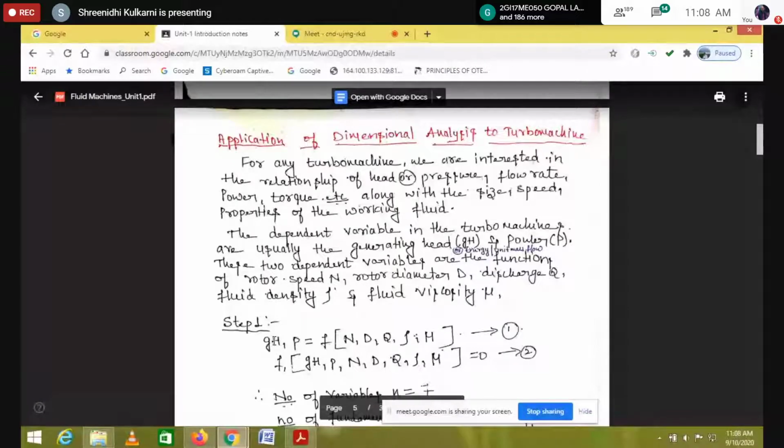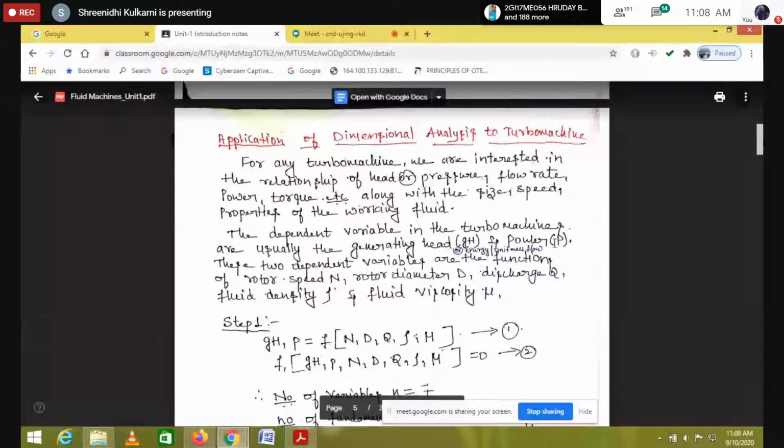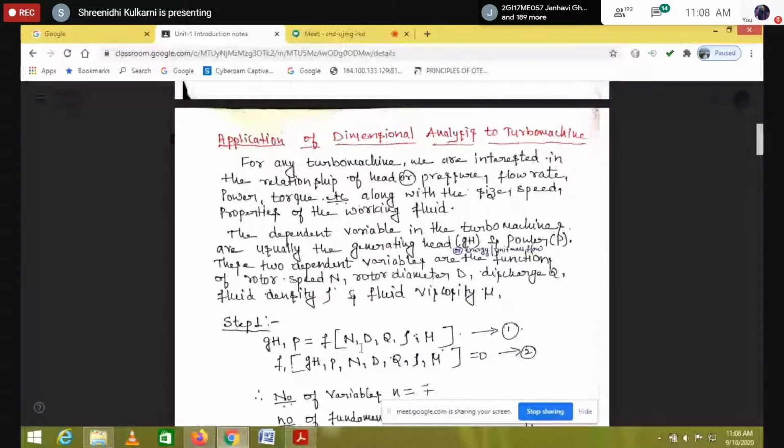GH is the generating head, or energy per unit mass flow rate. The generating head and power are dependent on the other variables.